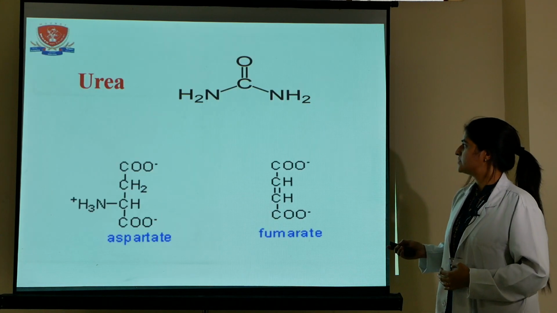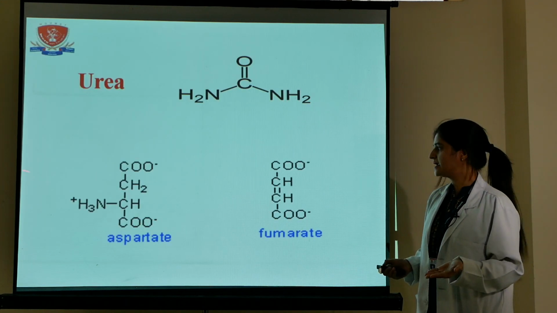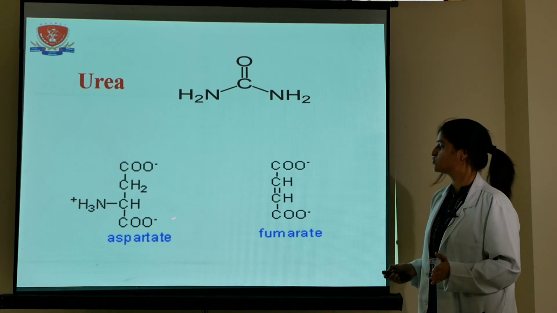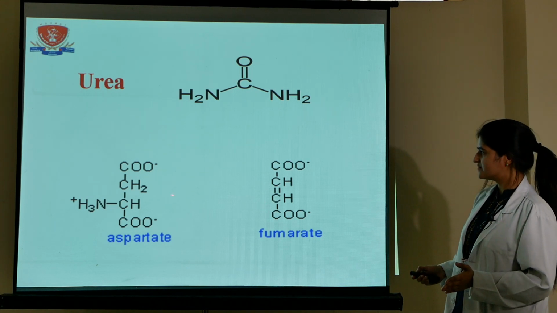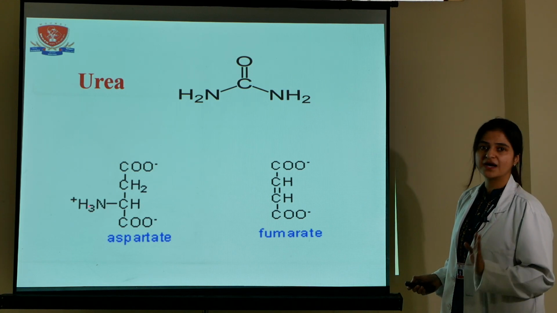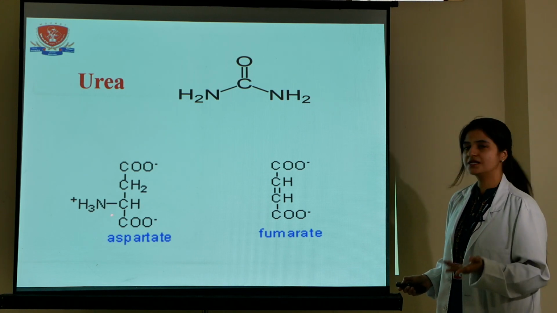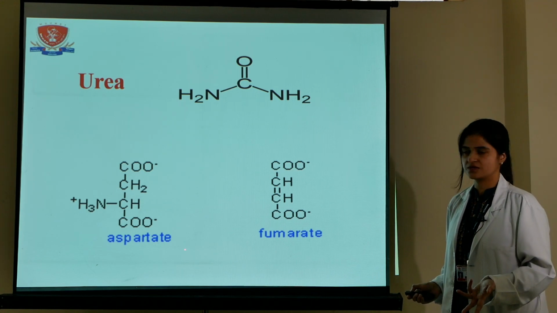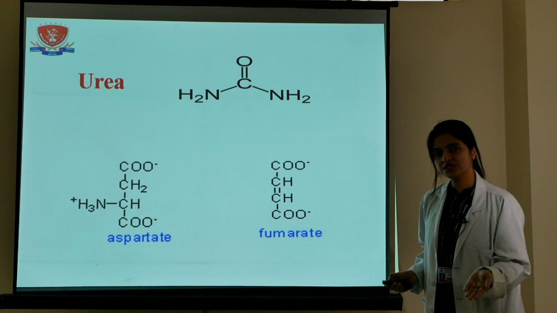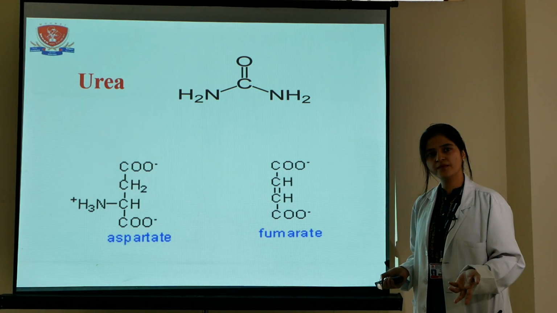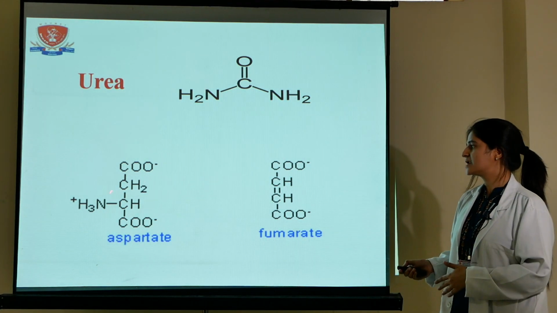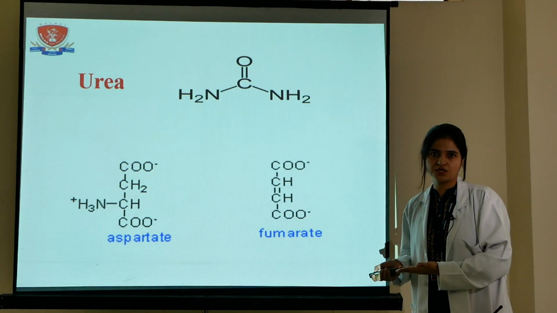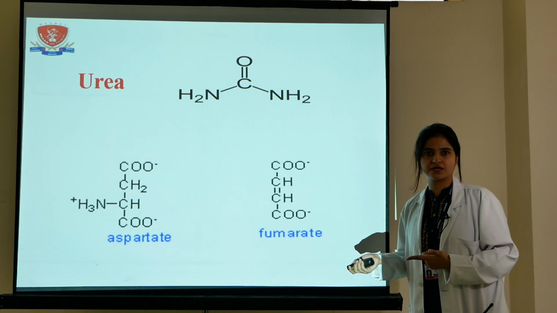So aspartate enters into the urea cycle and donates its amino group, and this remaining carbon skeleton is known as fumarate. The only difference is the amino group. Aspartate contains an amino group, whereas fumarate does not have an amino group in its structure. So aspartate enters into the urea cycle and donates its amino group, and the remaining carbon skeleton is fumarate, and this fumarate is removed from the urea cycle. So this is the importance of aspartate.